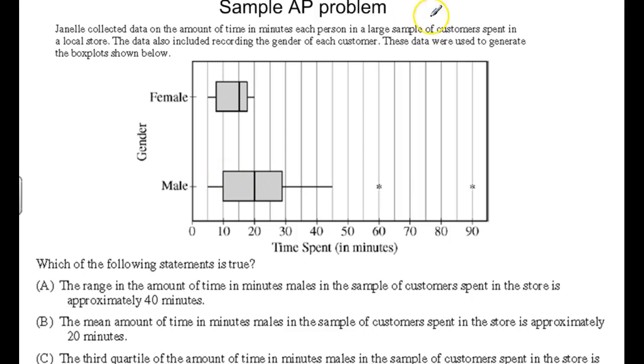So you read this about females and males spent time in a local store. They had data on each customer, right? So time spent in the store. So some people spend as much as 45 minutes in a store, whereas some people only spend 20 minutes there.